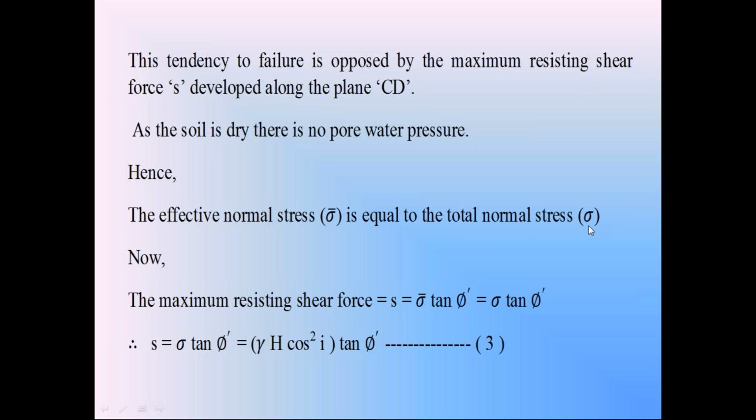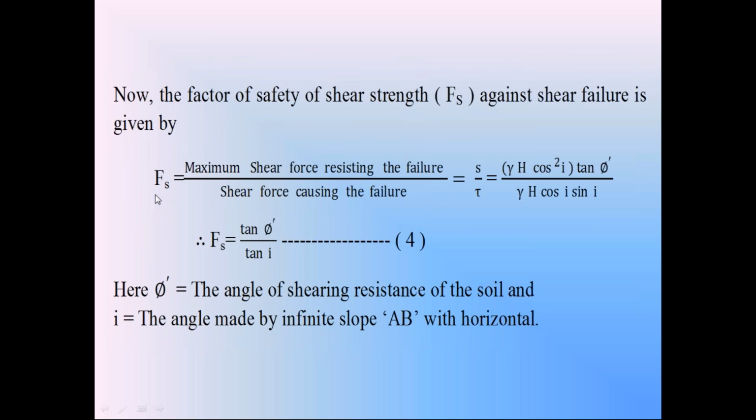Total normal stress sigma is equal to gamma h into cos square i. So this effective stress is also equal to gamma h into cos square i. So the maximum resisting shear strength of the soil is S, that is sigma dash, equal to gamma h cos square i into tan phi dash. We know the shear stress causing the failure, that is tau. We know the shear strength resisting the failure, that is S. So by knowing those two shear parameters, we can find out the factor of safety of shear strength.